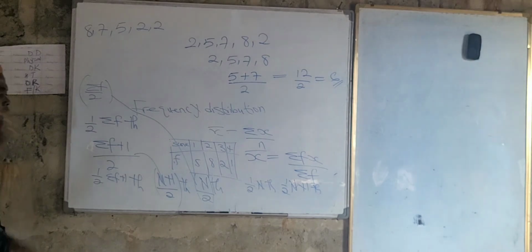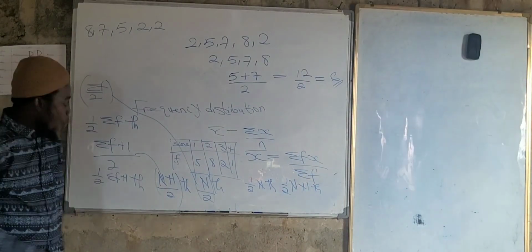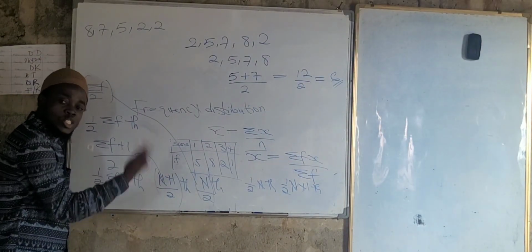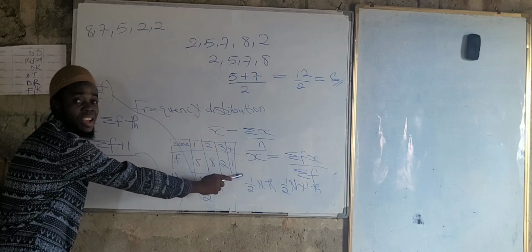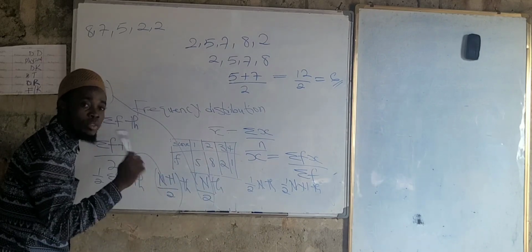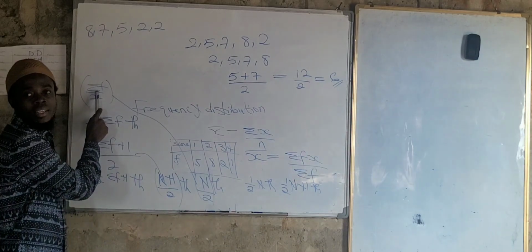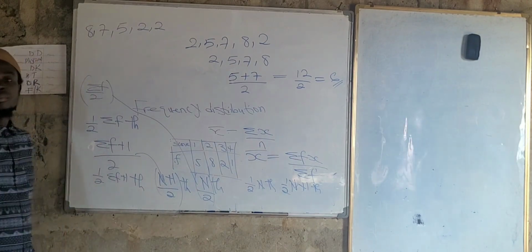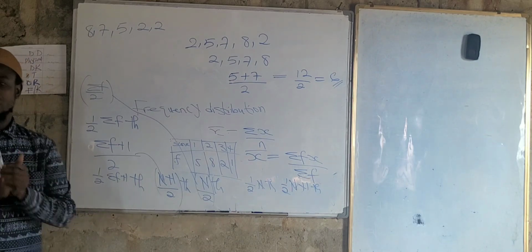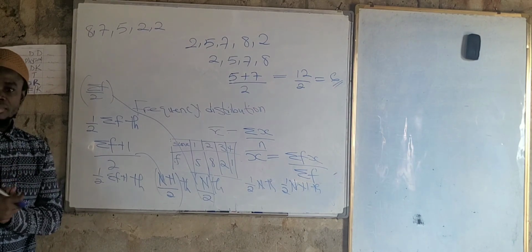Now, this formula is only used when the value is odd. When the value is an odd value, the summation after you have gotten everything here, when this frequency, after you have added everything, and you have your answer to be an even value, you use this formula. But when the value is an odd value, use this value. Are we okay? They are all in the book. What you need is just explanation. You have the material.